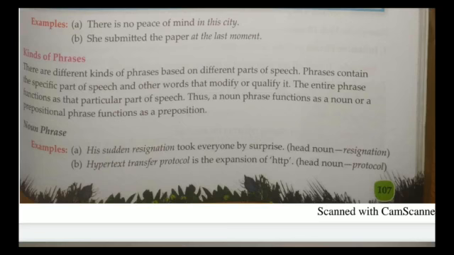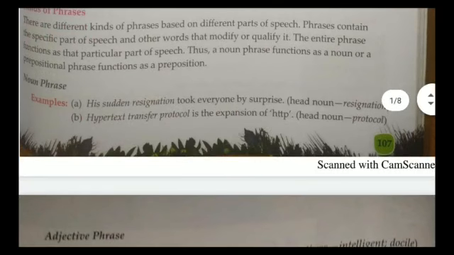Okay. So first is the noun phrase. What is this? A noun phrase. So: his sudden resignation took everyone by surprise. Okay. His sudden resignation. Here we can say it is a phrase. Okay. Why is it a phrase? Because it does not have a subject or it does not have a verb.